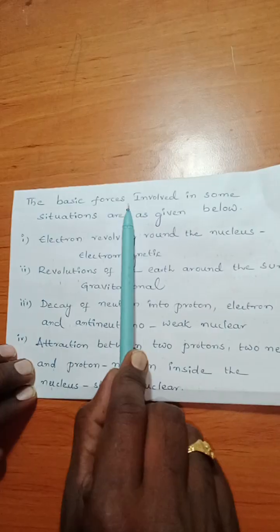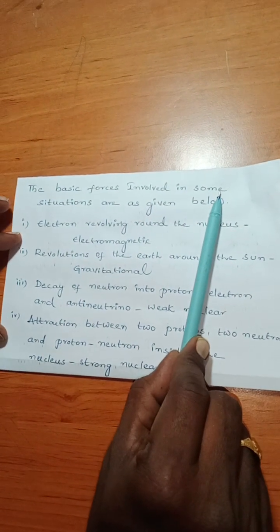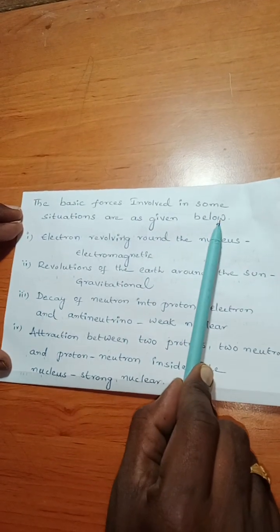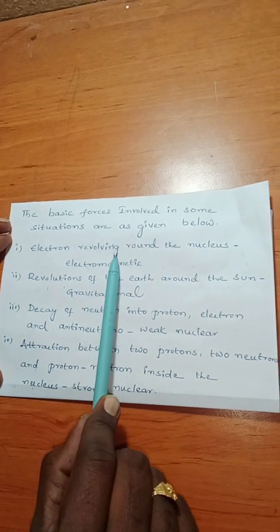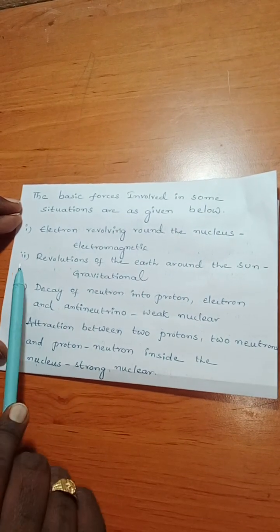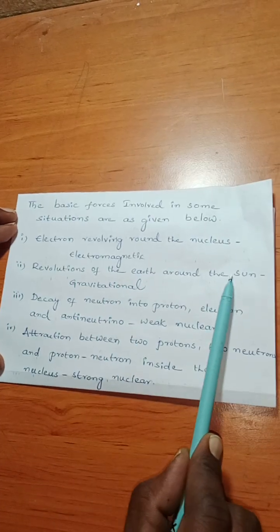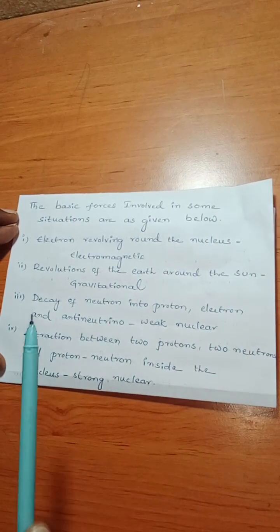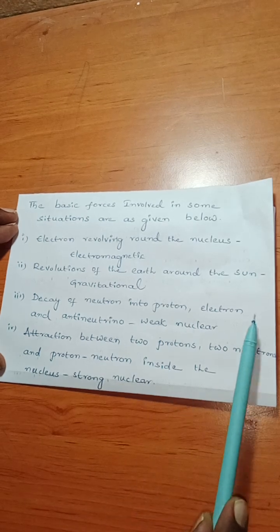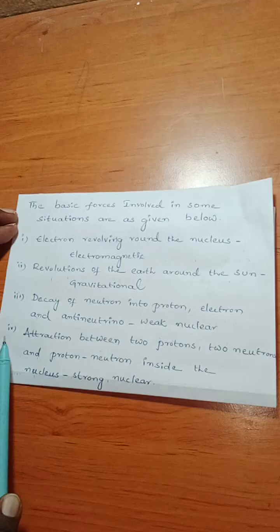The basic forces involved in some situations are as given below. First one, electron revolving round the nucleus, electromagnetic. Second one, revolution of the earth around the sun, gravitational. Third one, decay of neutron into proton, electron and antineutrino, weak nuclear.